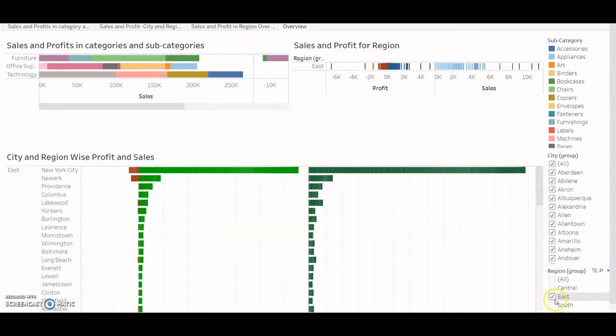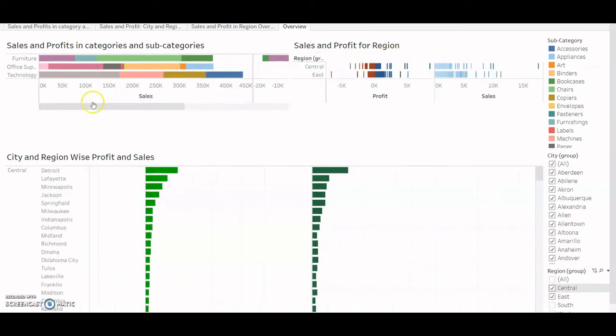I can see the changes if I select two regions here. I'll see that my plot has changed to cover only the central and east region and all the cities that come under these two regions.